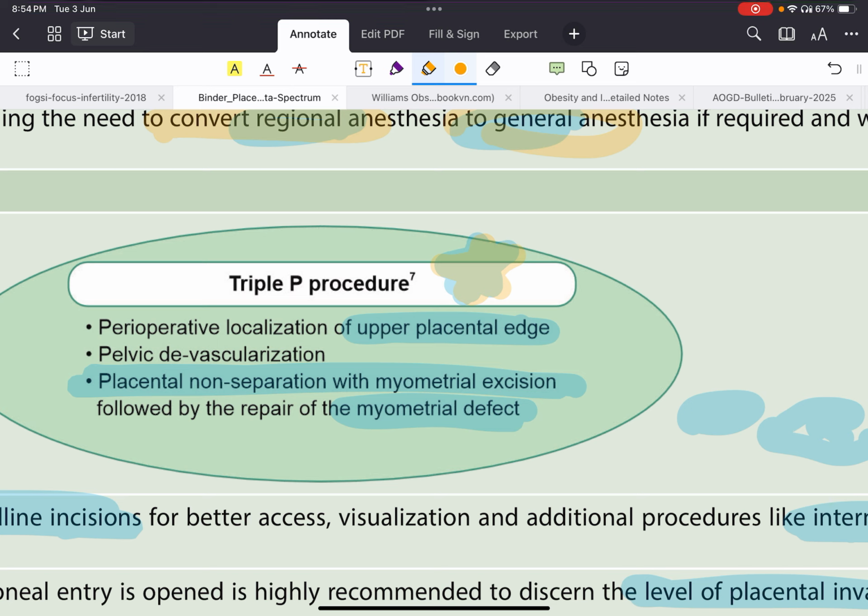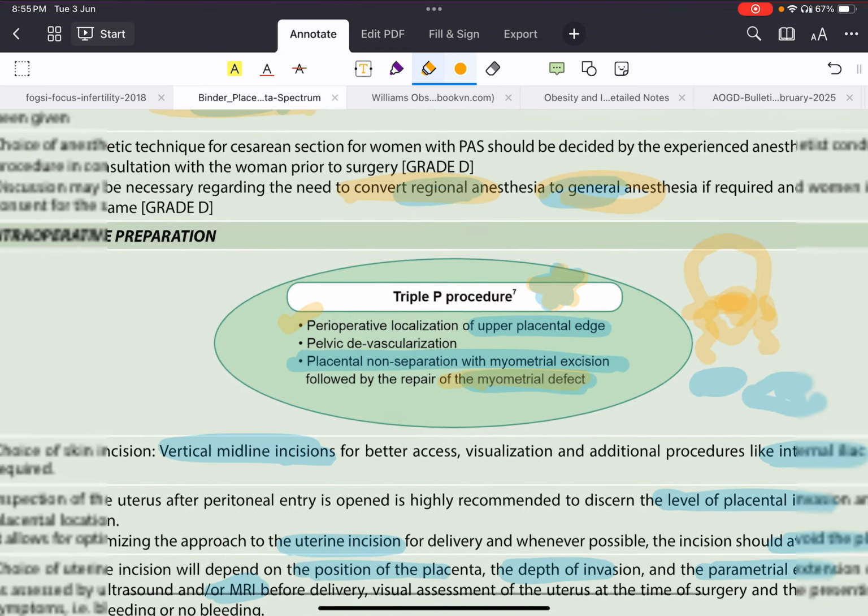I already told you what they do in our hospital: on the abdomen, we do a placental mapping. With a colored pen, we map where the placenta is. That is what perioperatively localizing the upper placental edge means. Second, you separate all the vessels, do peritoneal dissection, and you can find the internal iliac artery and all that. So pelvic devascularization is done. Third, if the placenta is there, if she already has a placenta accreta and the screening before everything is positive, then don't separate the placenta. Just separate the placenta with the myometrium and stitch the myometrial defect. That is the third P. You can do that.